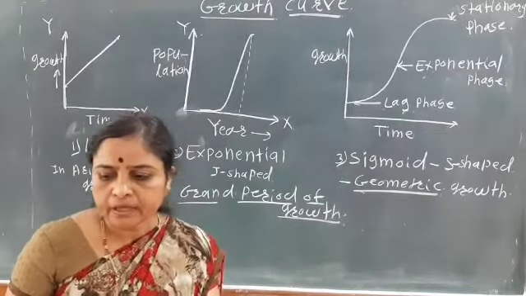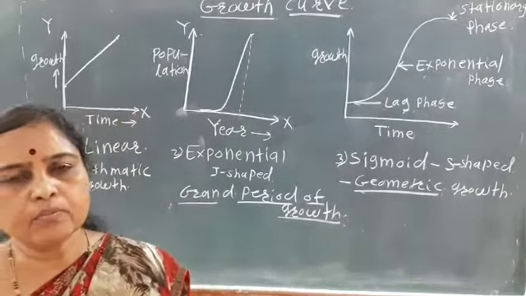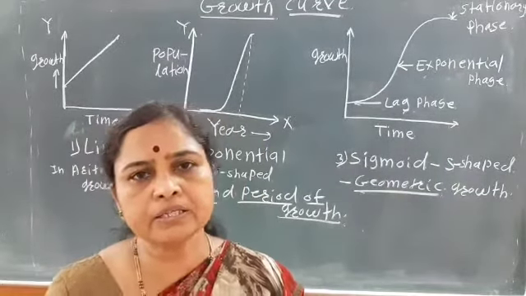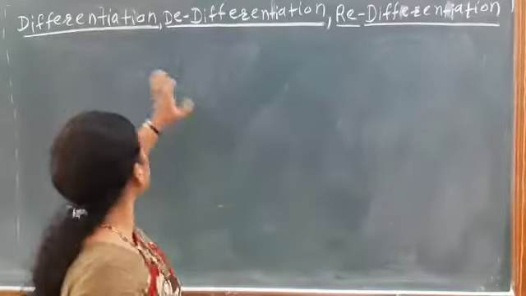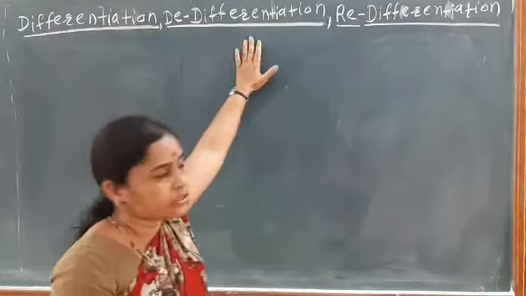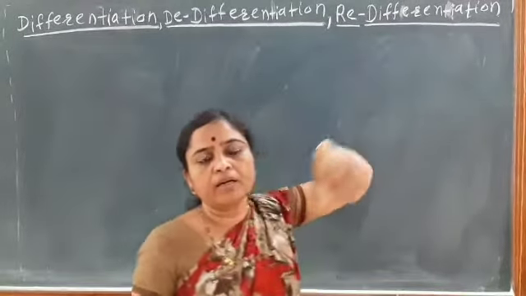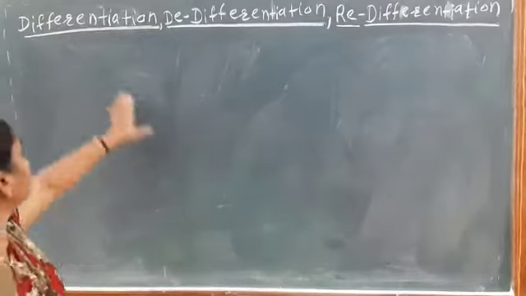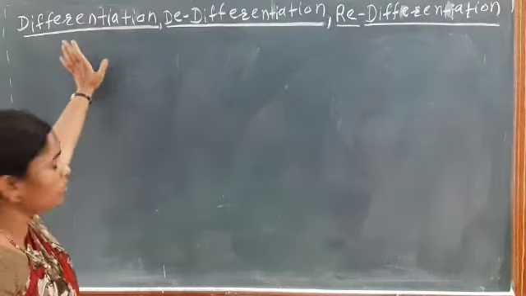Okay, and then the next point is about differentiation, dedifferentiation and what is meant by redifferentiation. First we see differentiation.